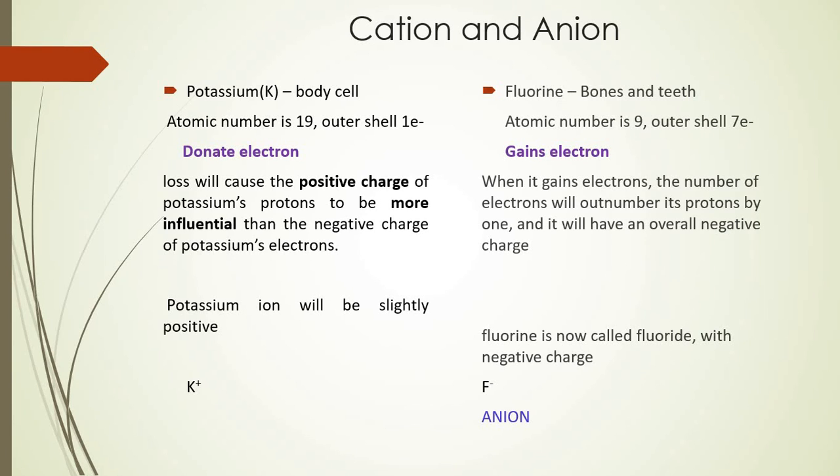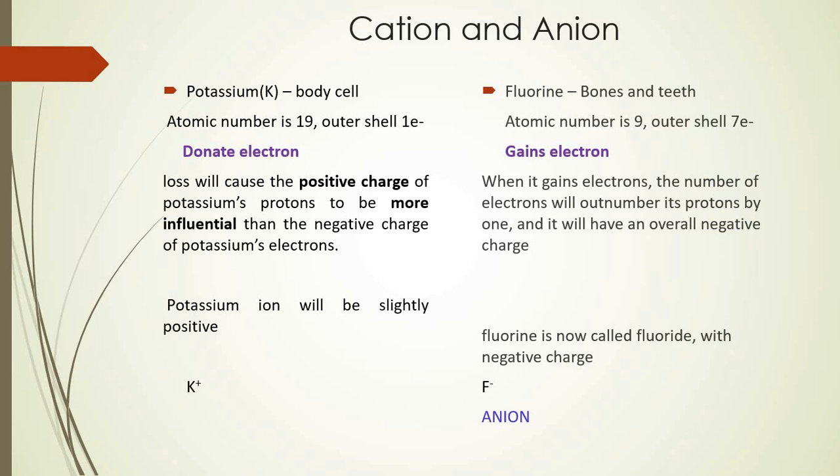Now, as the electrons are fewer, the charge observed on this stable atom after donating an electron will contain more positive charges of protons as compared to electrons, because you know that the number of protons and the number of electrons are always equal in any atom.